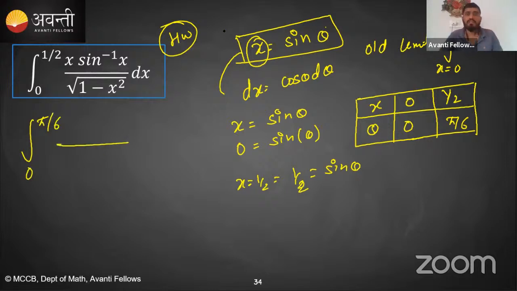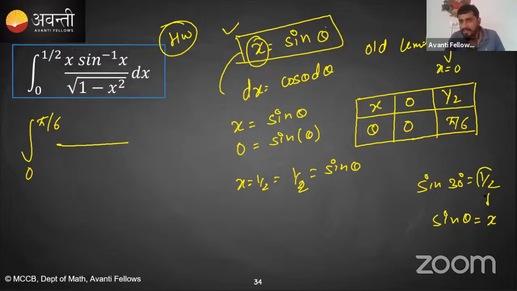And now you have to use this substitution. This is for you as homework. Not pi by 4, pi by 6, William. You can see 1 by 2 as sine pi by 6, sine 30 degrees. Sine 30 degrees is 1 by 2. So this is x is equal to sine theta. When x is equal to 0, theta will become 0. When x is equal to 1 by 2, theta will become pi by 6. Is it clear? So take this one as your homework. Clear?